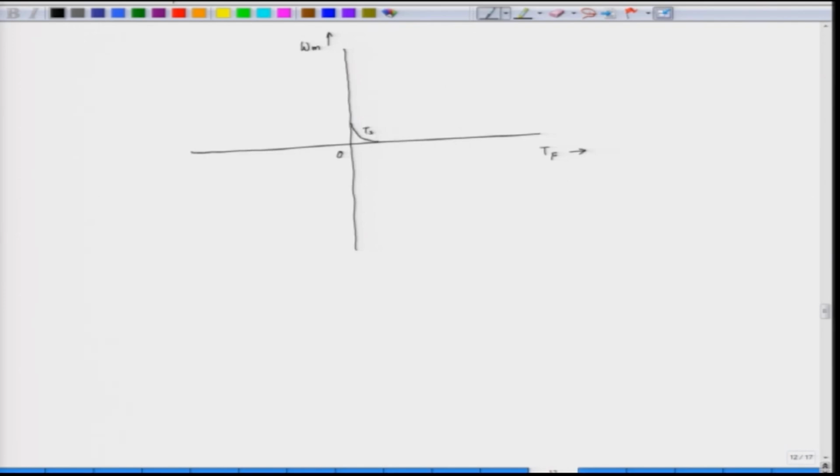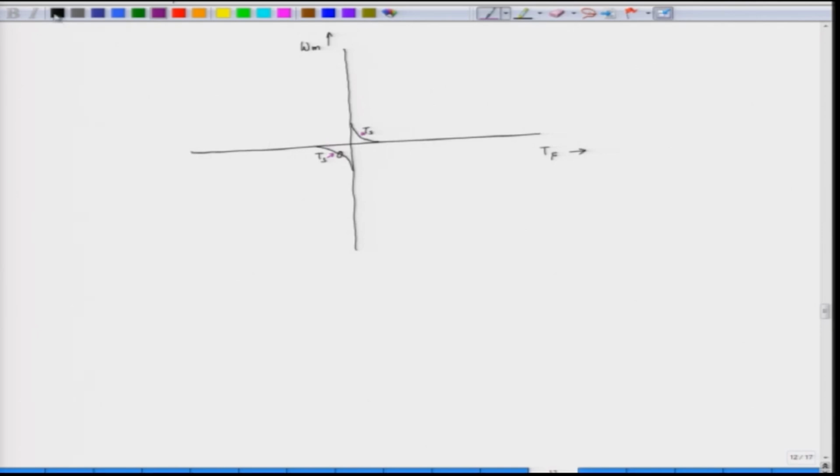When the speed is increasing, the static friction decreases, that is, Ts will be equal to 0. When the speed is negative, the torque is also negative. So, this is Ts. These are the two plots of the static friction for positive speed and for negative speed respectively.